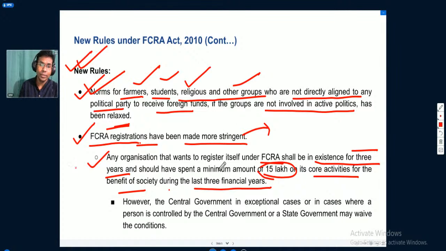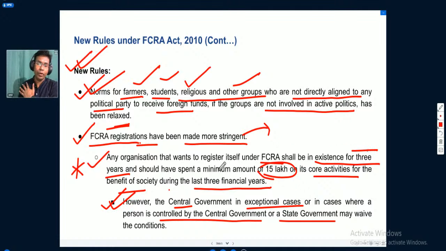Okay, so this is a mandate under the new FCRA rules. However, the central government, in exceptional cases or in cases where a person is controlled by the central government or a state government, may waive the conditions. So this is not applicable for everyone.